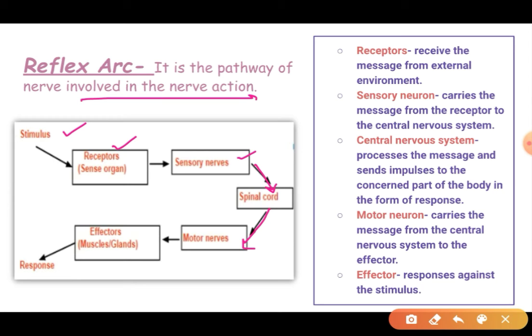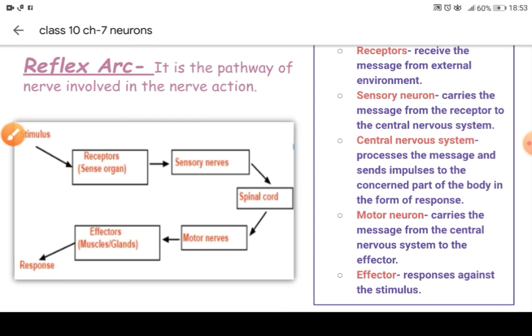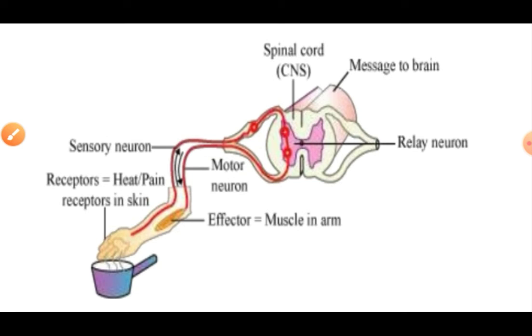Then the spinal cord will send the message about how we need to respond. That impulse or message will be transferred to the motor nerves. The motor nerve will bring this message to the effector. Effector means muscle or gland, and that muscle or gland will respond accordingly. So they will give the response. This is the whole pathway, and this pathway is known as the reflex arc.